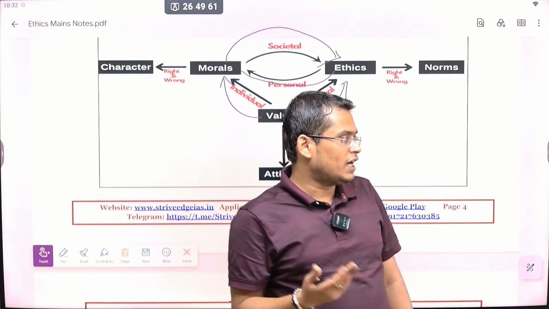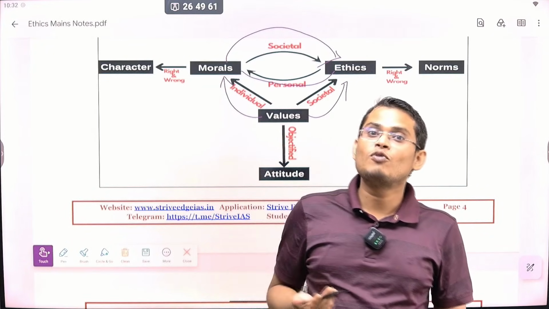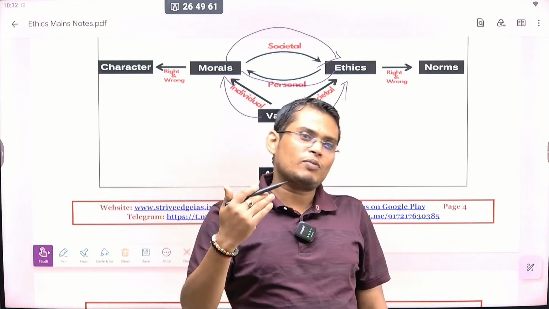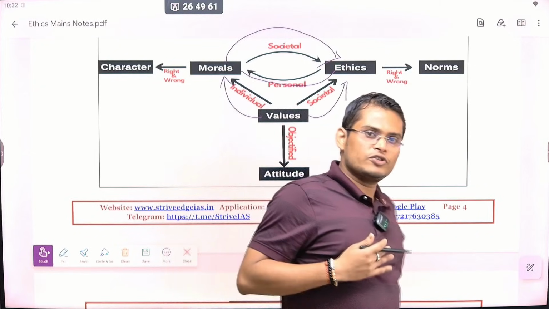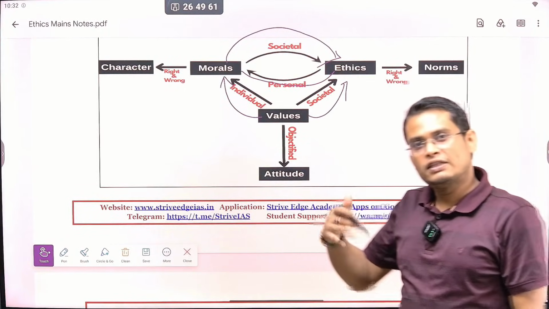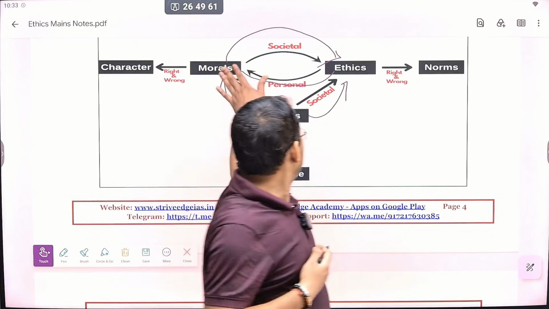For example, during the Renaissance period, Raja Rammohan Roy influenced our society by bringing a lot of reforms. In the same way, some good things of our society influence us, for example, that we worship nature and we help others. So social ethics also help in the development of our morals. Okay, that is the relationship.